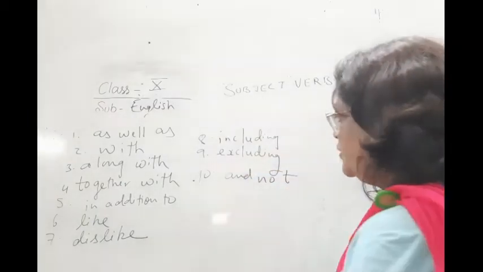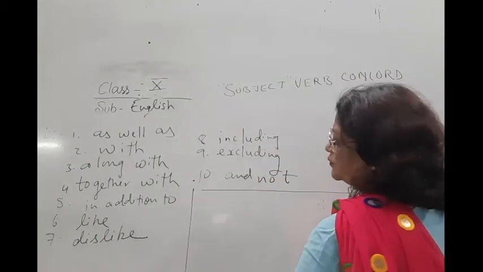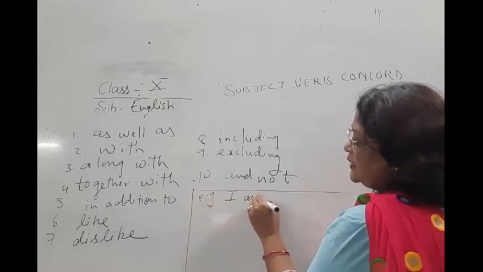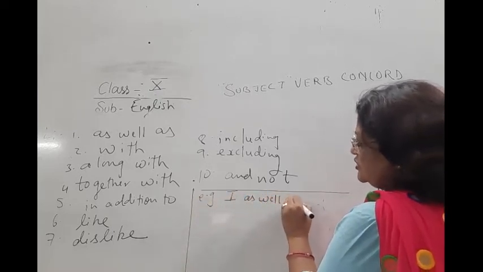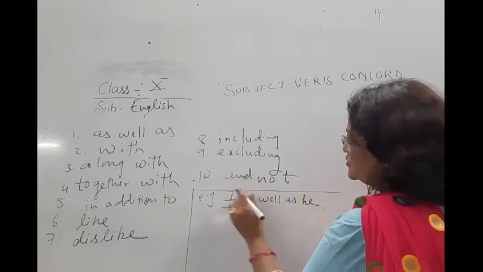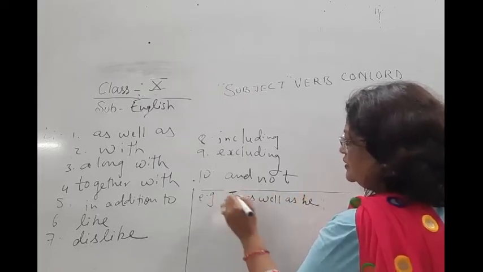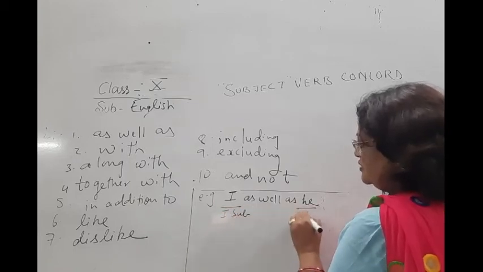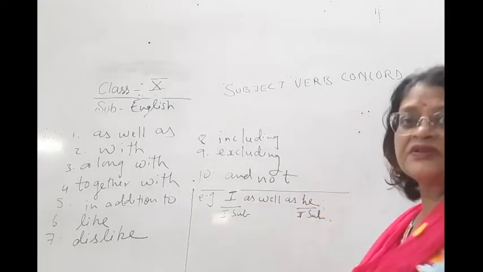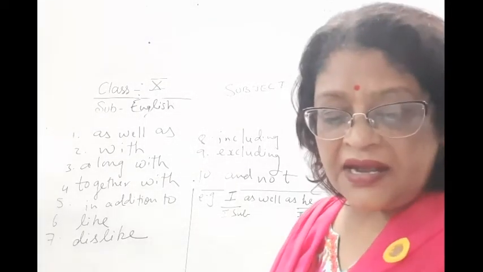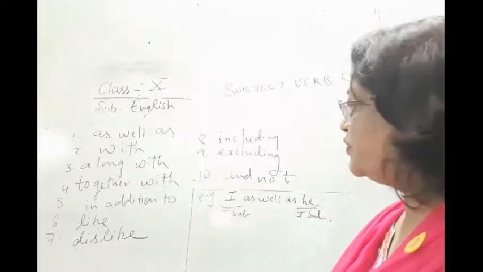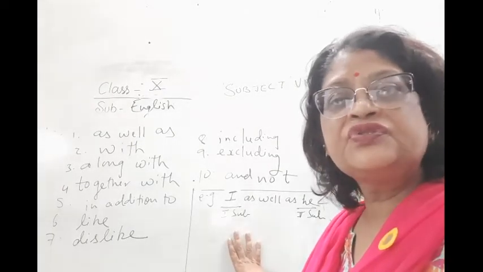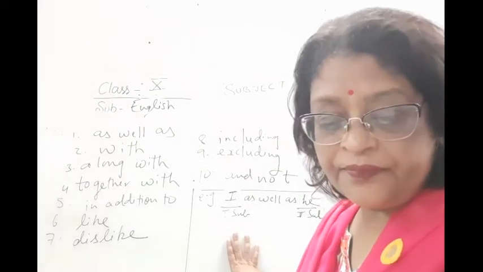Like for example, I as well as he. So what are the two subjects here? I is the first subject, and he is the second subject. Now the verb will be changed according to the first subject, and the first subject is I, so we will be using am here.